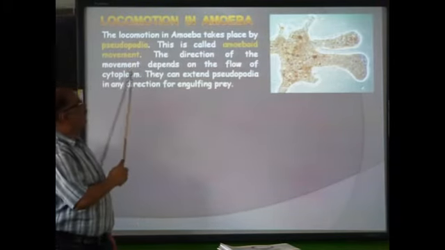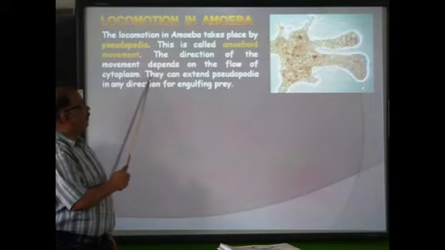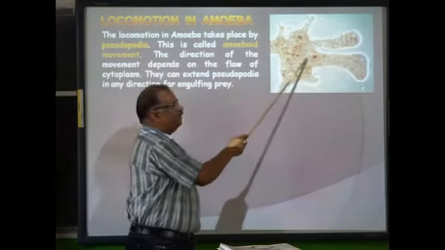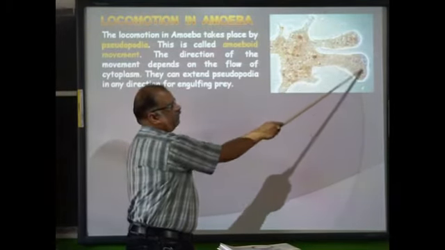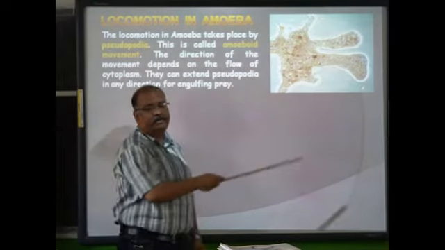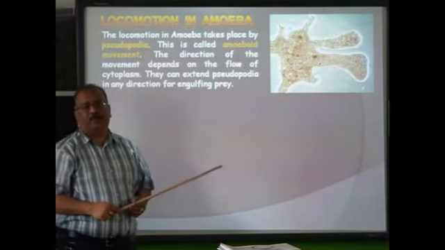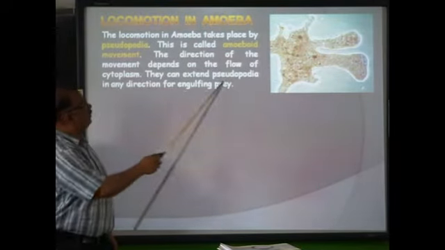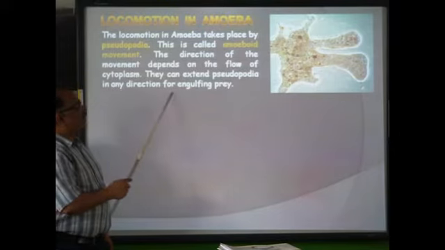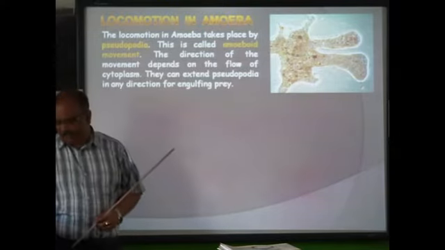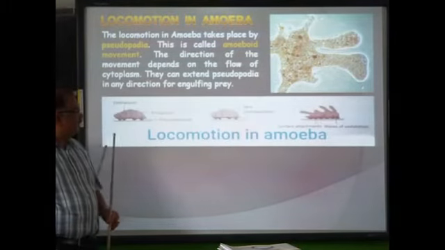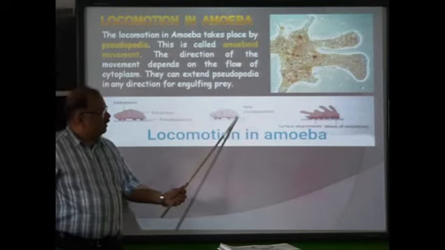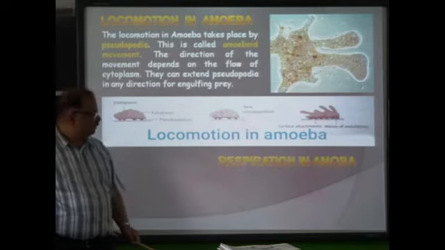The direction of the movement depends on the flow of cytoplasm. What happens if it has to move in this direction? The cytoplasm will also move in this direction. It will flow and will develop the new pseudopodia where it has to move. And why does it move? To catch a prey, to get its food. They can extend pseudopodia in any direction for engulfing prey. The diagram which is given in your book is this. This is the pseudopodium, the singular of pseudopodia. New pseudopodium is developed and that's how it moves.